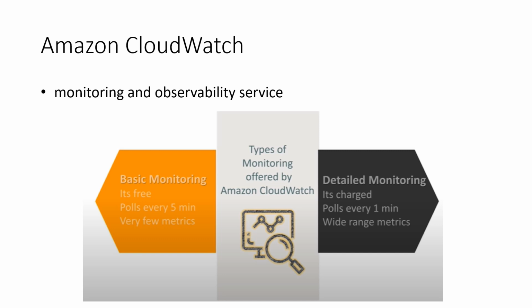What metrics are, we are going to see next, but there are very few metrics through which you can check the services available in your cloud platform. Whereas detailed monitoring checks every minute, and a very wide range of metrics is available to understand the utilization of your AWS resources.